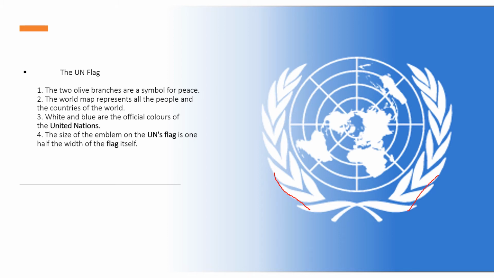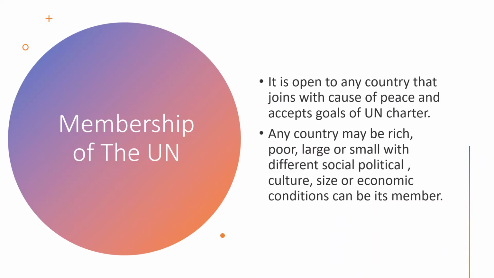Okay. Now we come to the membership of the United Nations. That means which country can become a United Nations member. Now children, when the United Nations is working for peace, whichever country joins the cause of peace and accepts the goals of the UN Charter, that means whatever is written there, that country can become its member, irrespective of whether the country is large, small, poor or rich, whatever its political or cultural scenario, or the number of people in that country, like China and India, which have the maximum population.